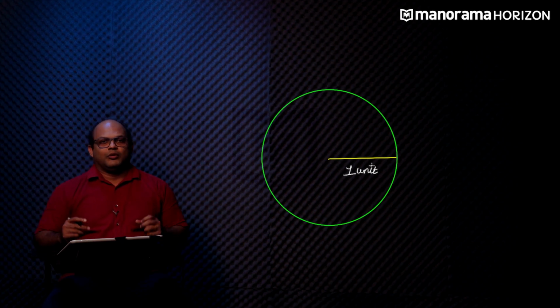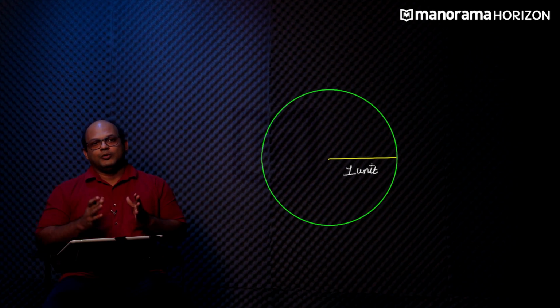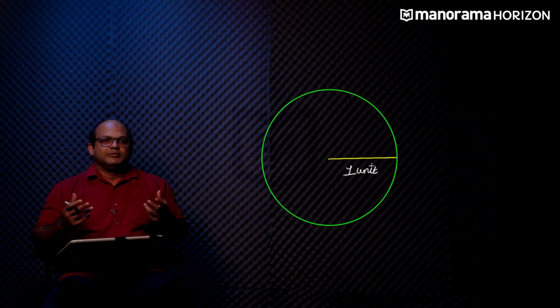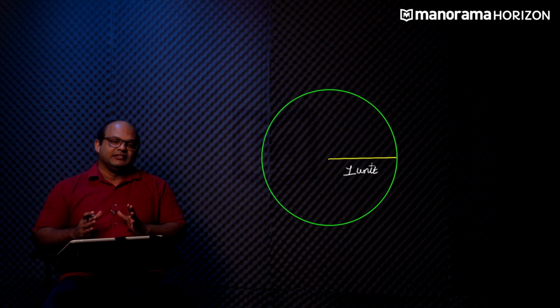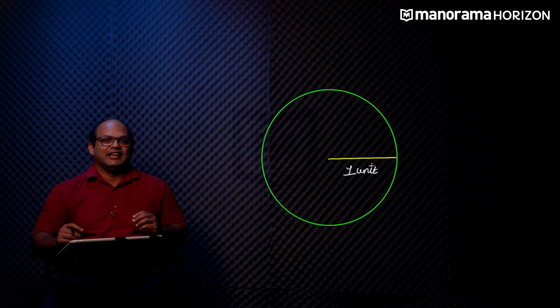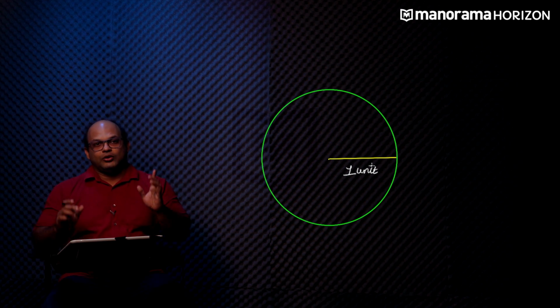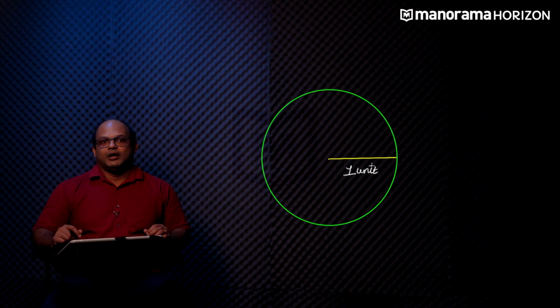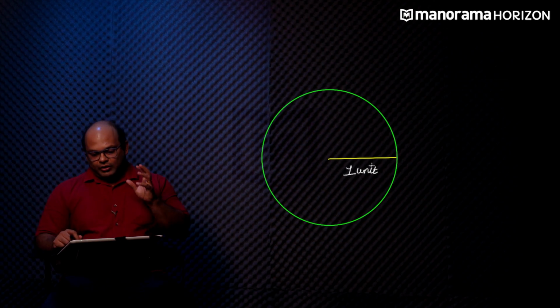Now you could ask, sir, what do you mean by this term 1 unit? Well, whatever system of measurement you are using, this length represents 1 unit of that system. This can be a kilometer, this can be a micron, this can be a light year, but it represents 1 unit of that measurement system that you are employing. So the radius of this circle is exactly 1 unit.